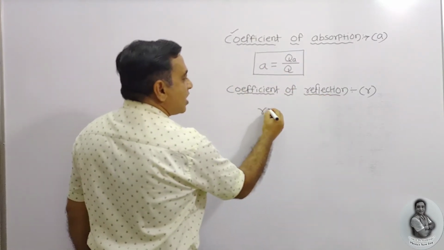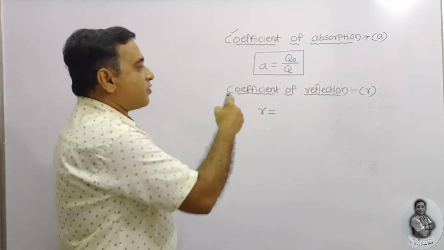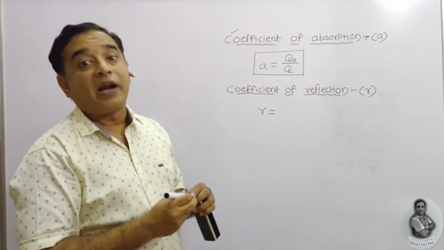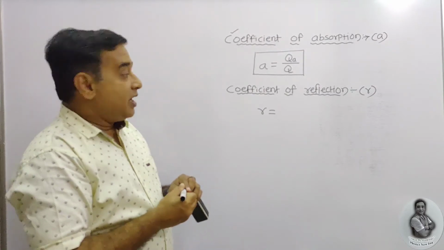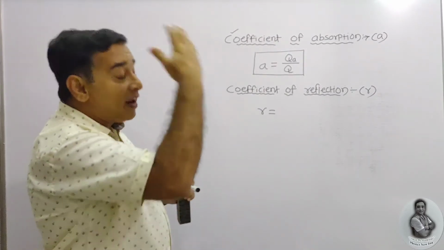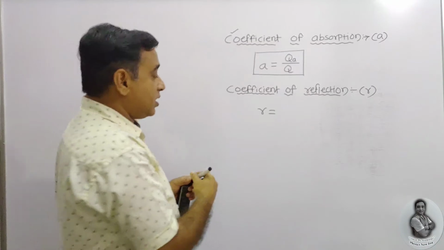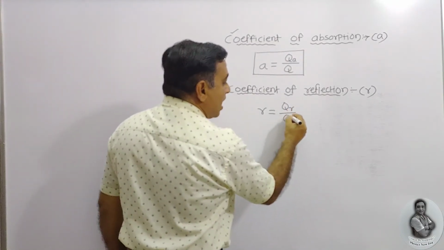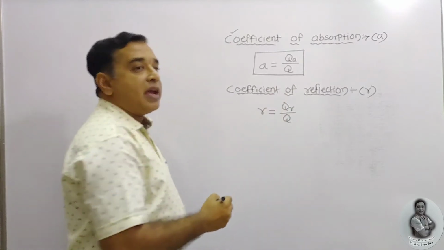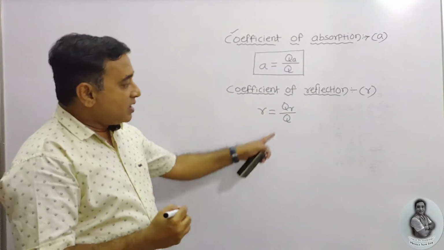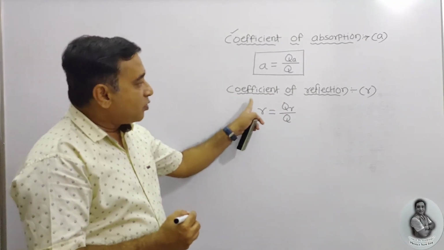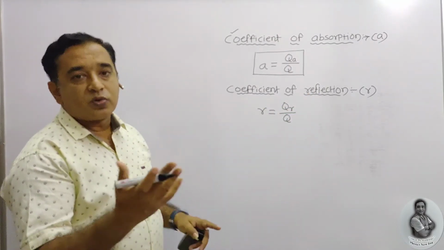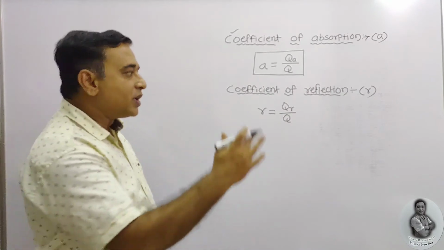Small r, the coefficient of reflection, is the ratio of the radiant amount of heat energy reflected to the total amount of energy incident on it. Once again, it is a ratio of similar kind, so it doesn't possess any unit.